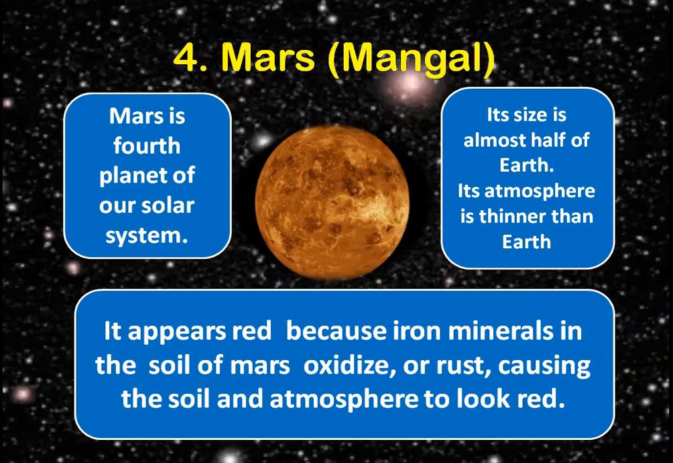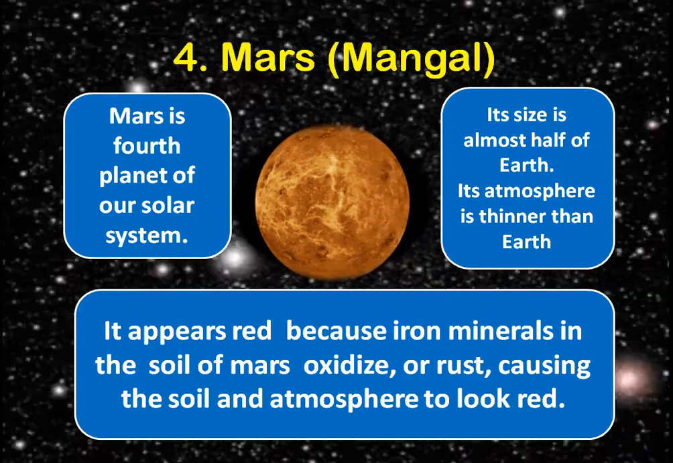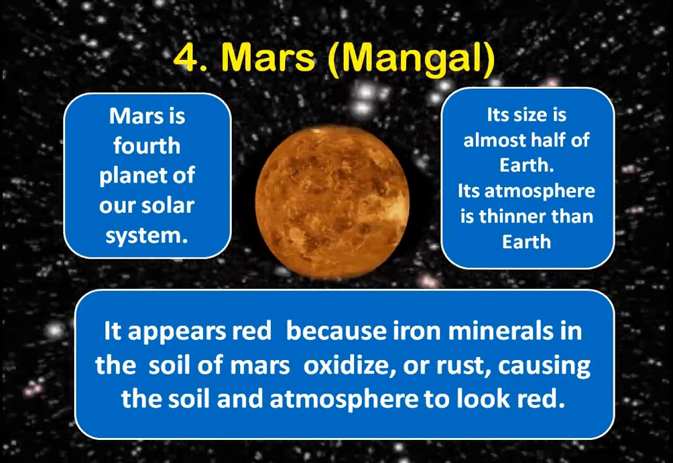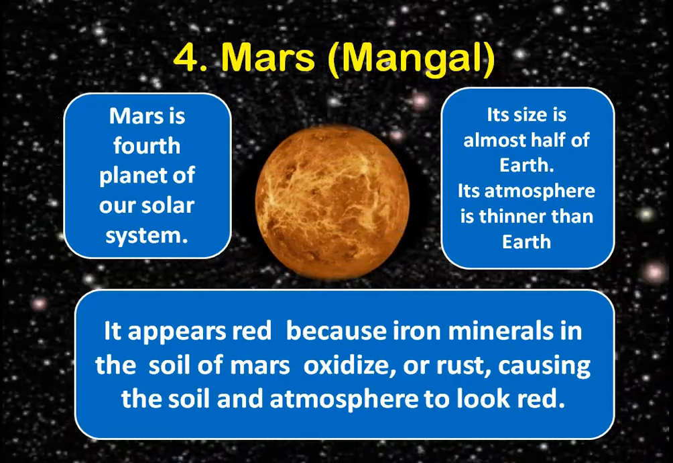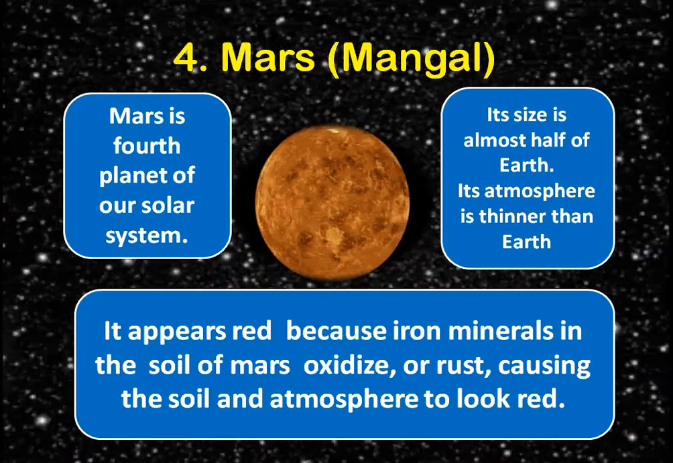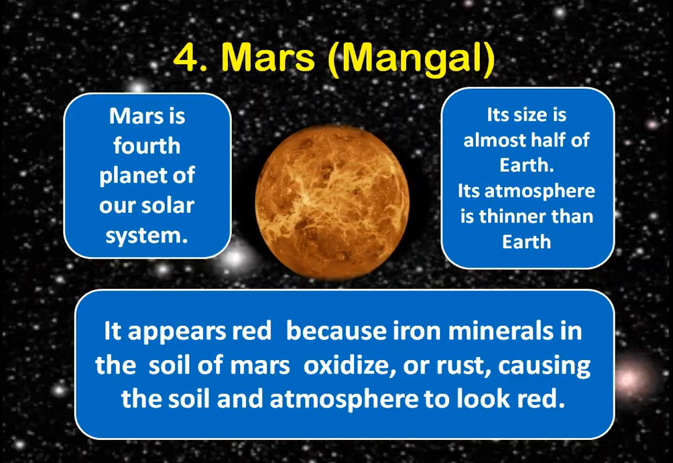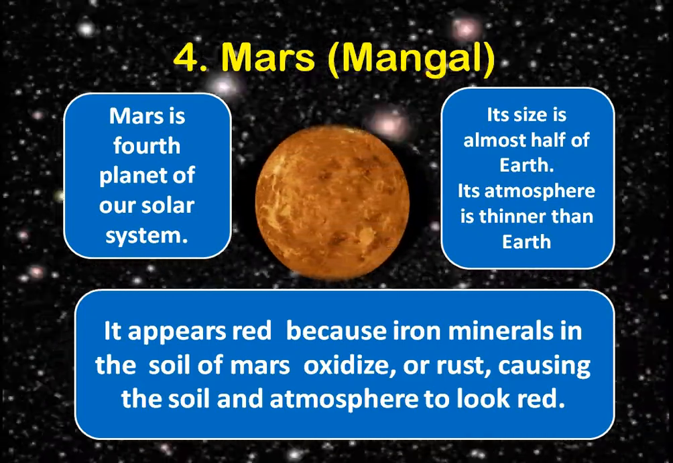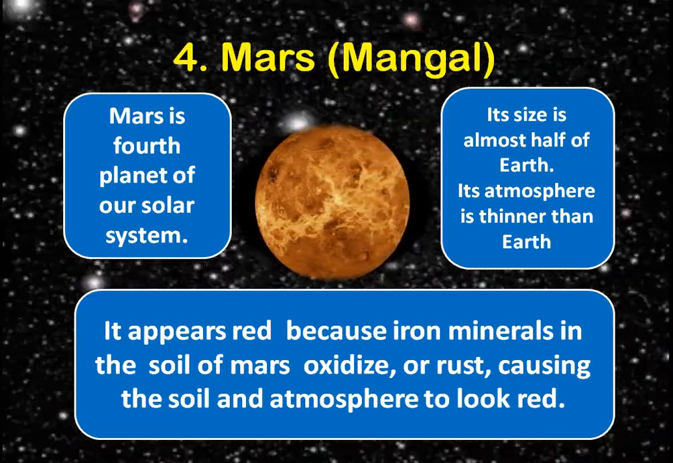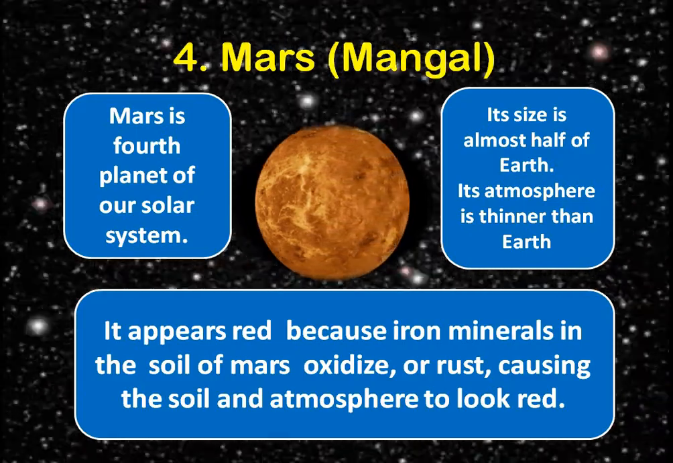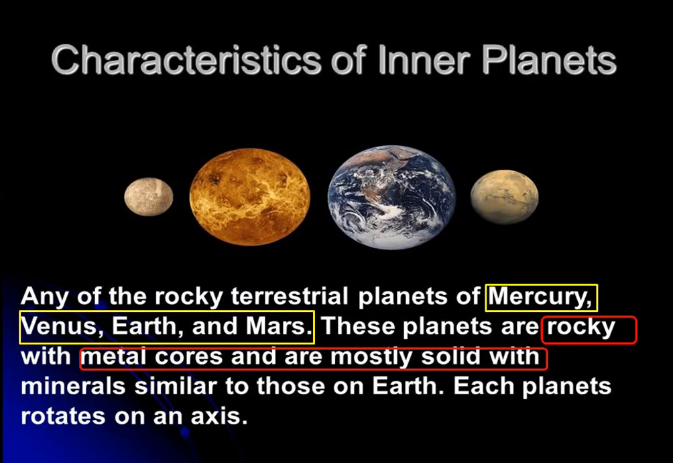Now let's move to our fourth planet, the red planet, that is Mars. Mars is also known as Mangal, and it is the fourth planet of our system. It is almost half the size of the Earth, and a very thin atmosphere is there on Mars. Mars appears red because the iron minerals in the soil of Mars have rusted, and the atmosphere also makes it look red. So Mars is red in color. Remember, Earth is blue in color and Mars is red in color, and Mars is the fourth planet.